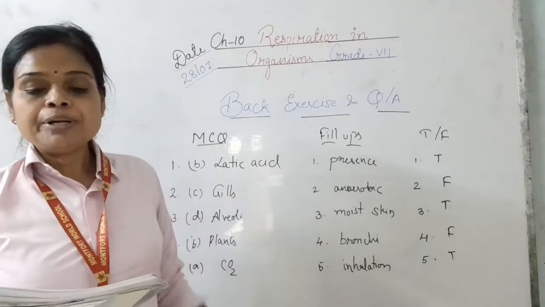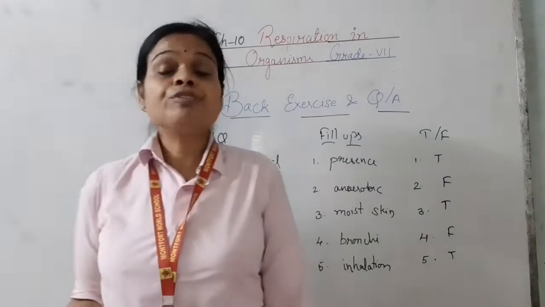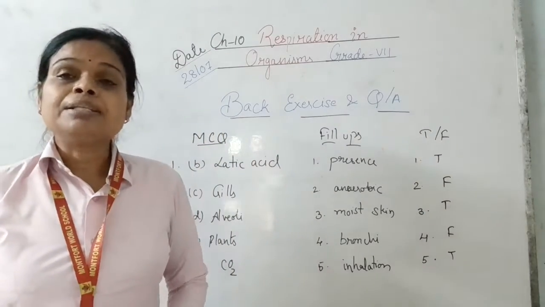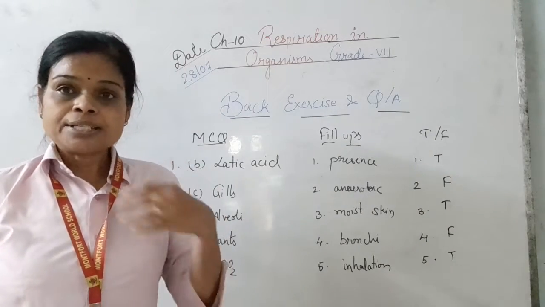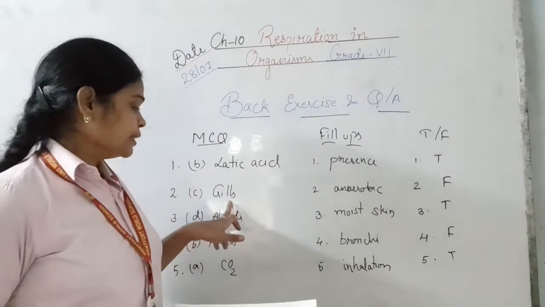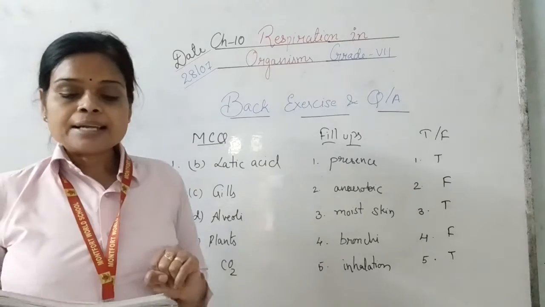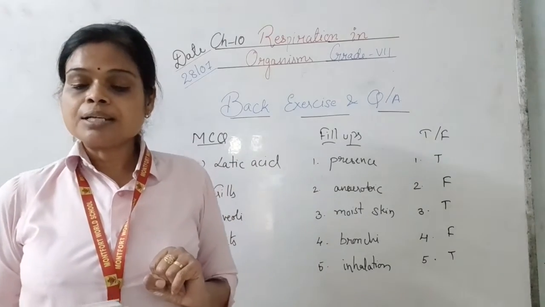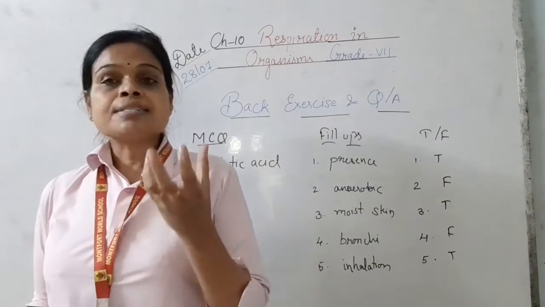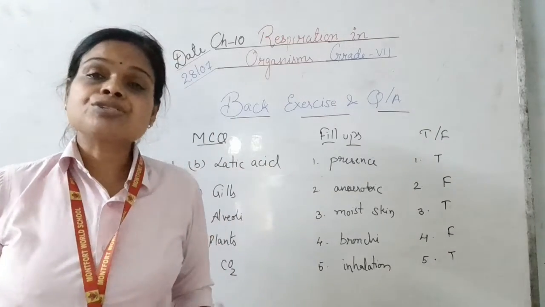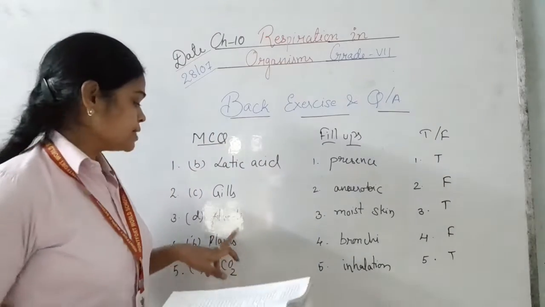In fish, carbon dioxide is exhaled through? Fishes are aquatic animals, they live in water, so they take out the oxygen through the gills. Sac-like structures present in the human lungs are called? We have sac-like structures which are attached to the bronchioles. They are called alveoli.